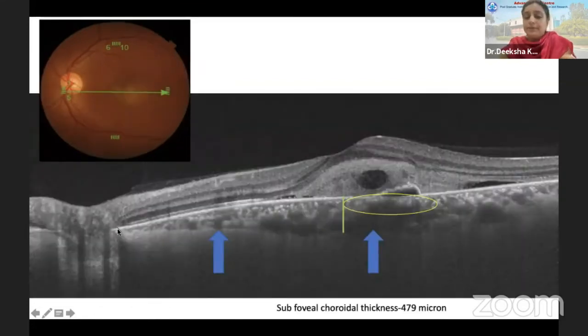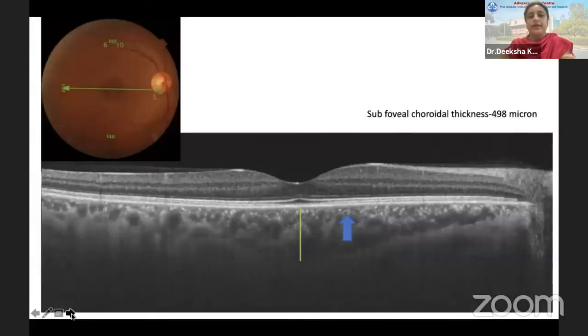If we look closely and measure the subfoveal choroidal thickness, measured from Bruch's membrane to the choroidal scleral junction, it is increased, 479, and the hyporeflective lumina are occupying the entire thickness of the choroid, and also the inner choroidal layers are thinned out or attenuated. The right eye, which does not have any clinical signs, also shows an increased subfoveal choroidal thickness of 498 microns. But look carefully, the inner choroidal structure appears to be well preserved.